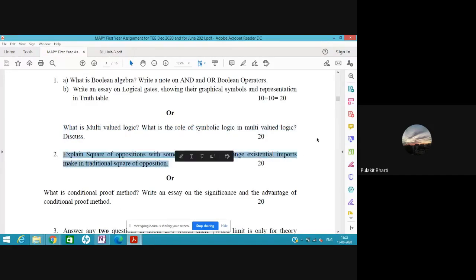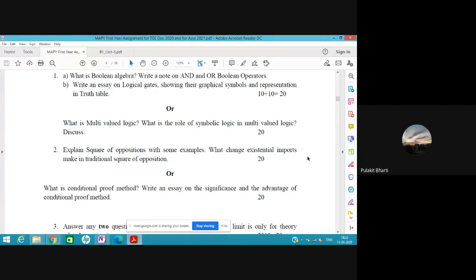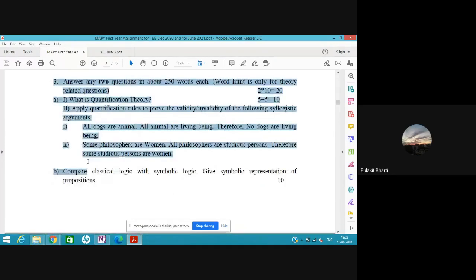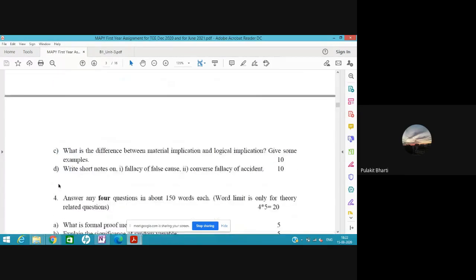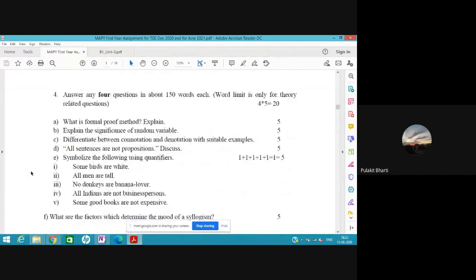This we have covered, square of opposition. Then the whole of question three is not covered. Last time Dipanita explained this and the difference between connotation and denotation, and we have also covered symbolizing the propositions. Okay, how we symbolize the proposition.